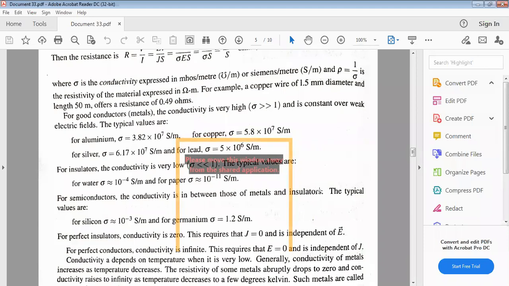For insulators, the conductivity is very low. The sigma value is much less than 1, and the typical values are of the order of 10 power minus 4.